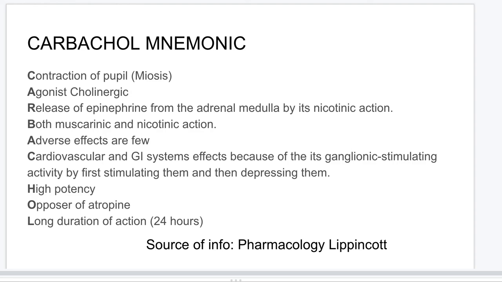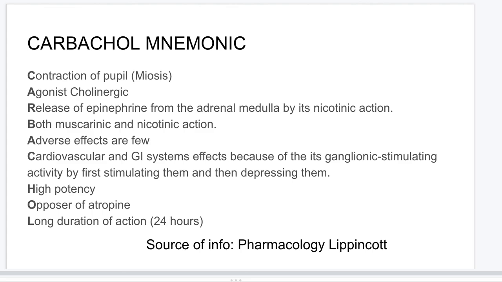Adverse effects are low. I forgot to say B. B is that it's non-selective. It can hit both your muscarinic or your nicotinic. So it can maybe hit your neuromuscular junction nicotinic, or it can hit the nicotinic on your adrenal medulla, or it can hit your muscarinic, which is obviously present in your GIT. So it can hit many places. It can cause cardiovascular and GI effects, like I said, and it is ganglionically stimulating. So first it stimulates and then depresses. So first it could possibly cause your GI to work fast, and then it causes a decrease.